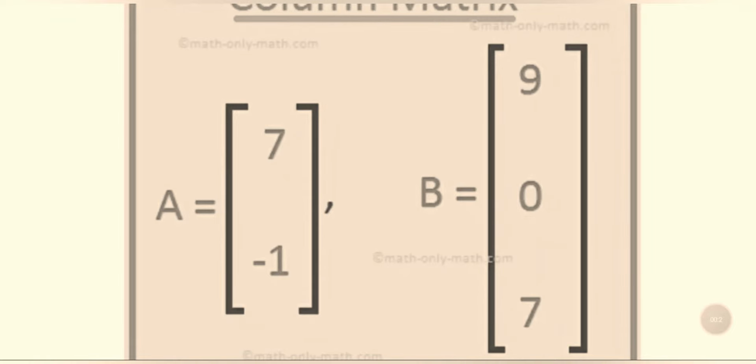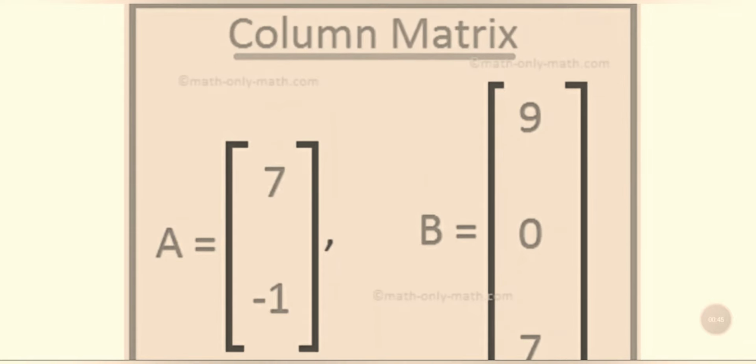In matrix A there is only one column and 2 rows, so it is 2 by 1: 2 rows, only one column. And B is 9, 0, 7, only one column. The rows are 3, so it is 3 by 1. This matrix is an example of a column matrix.